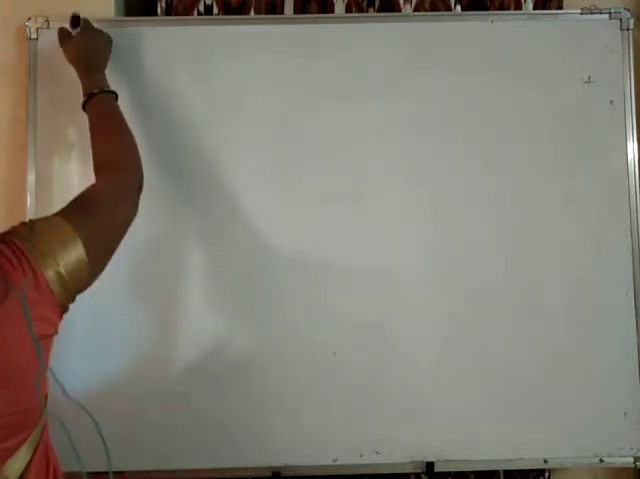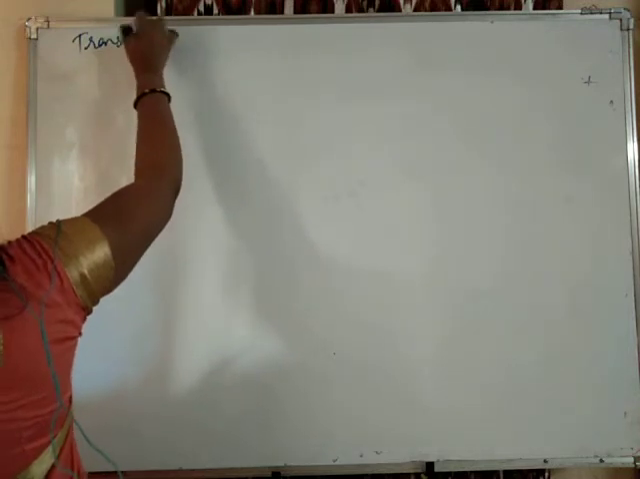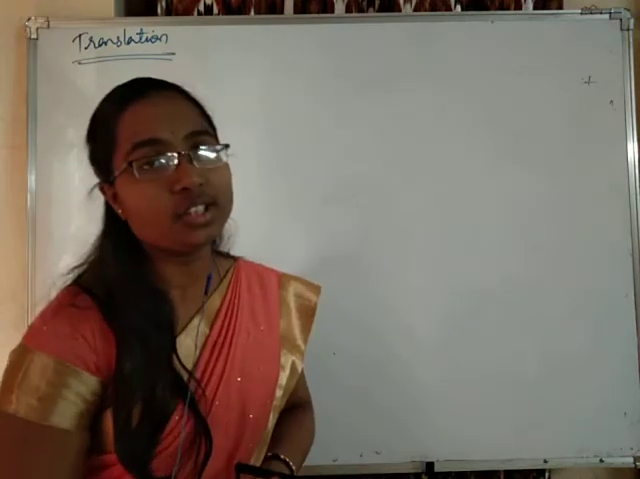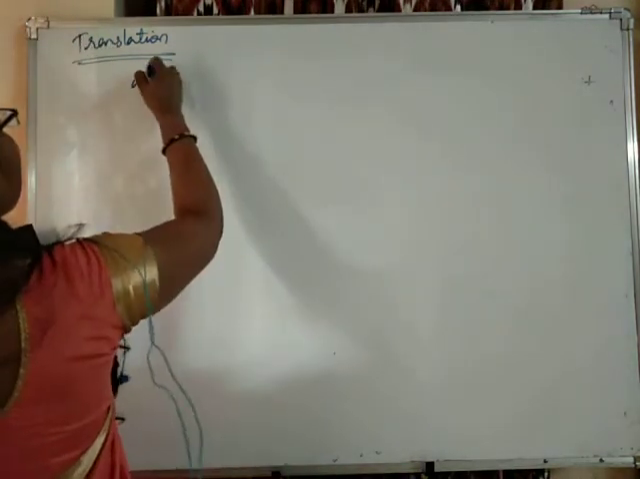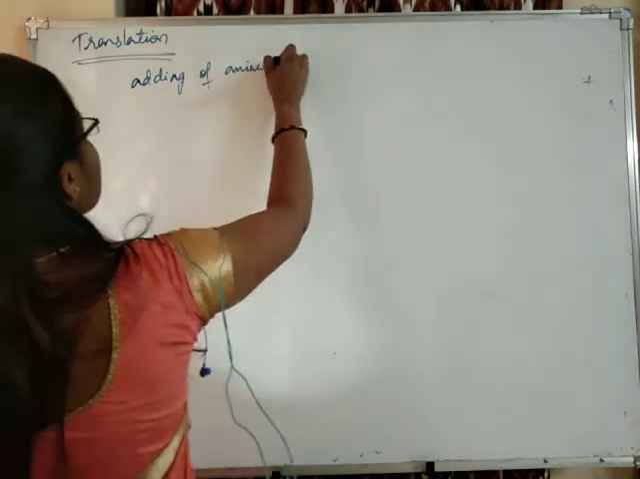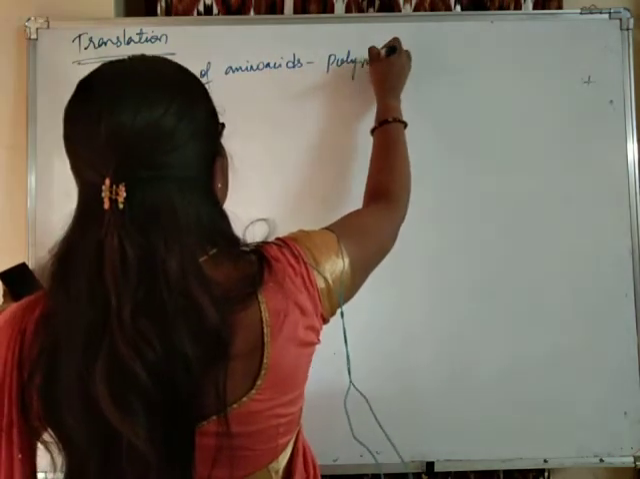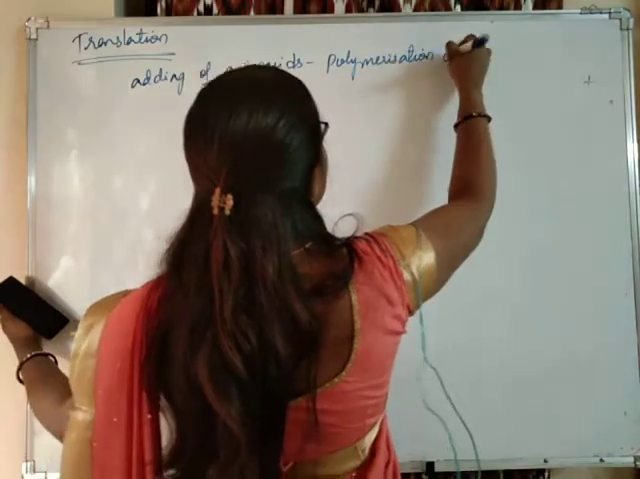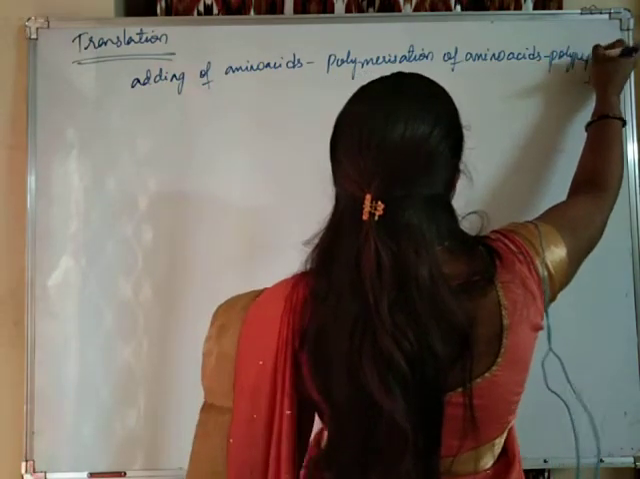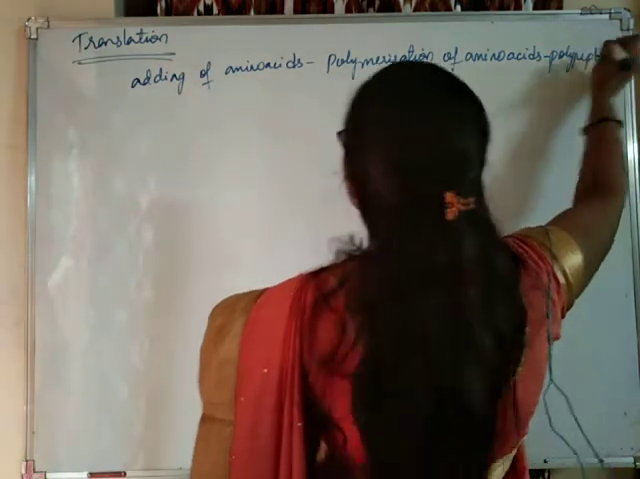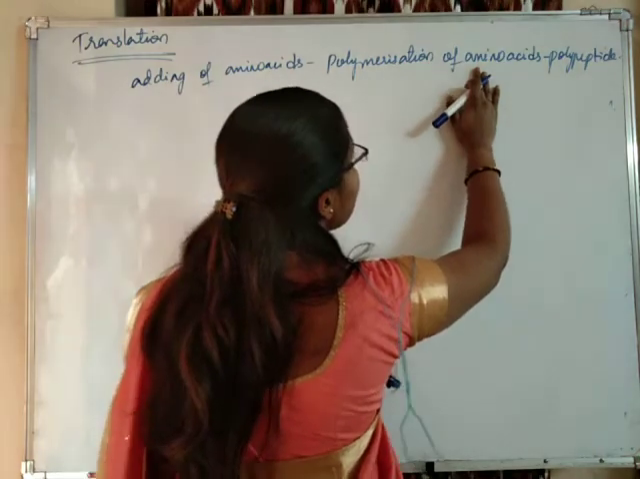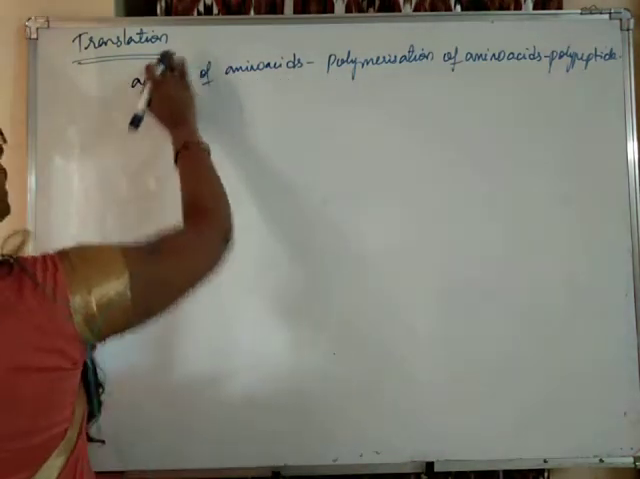Now we will learn about translation, the mechanism behind translation. So what is translation, students? Translation is the adding of amino acids together, that is, polymerization of amino acids to form a polypeptide.